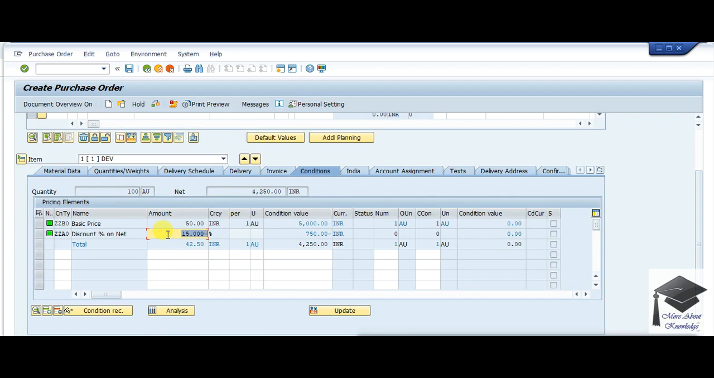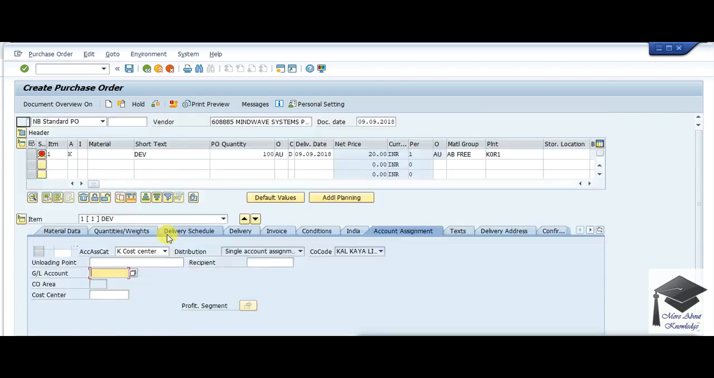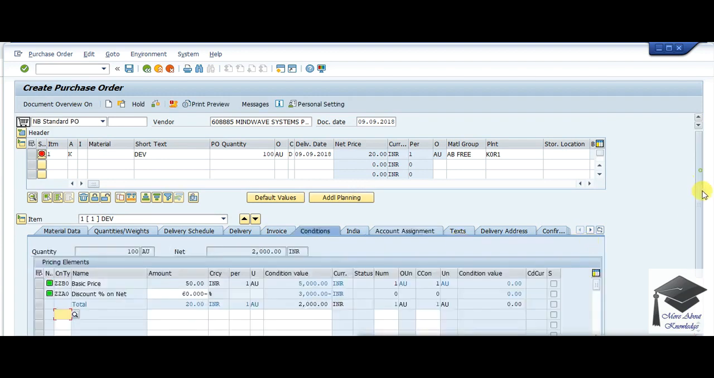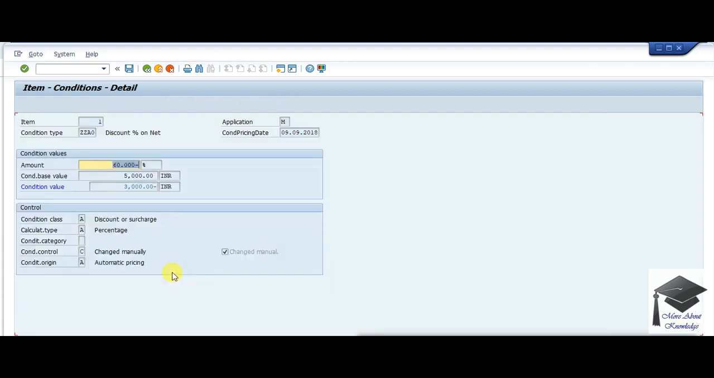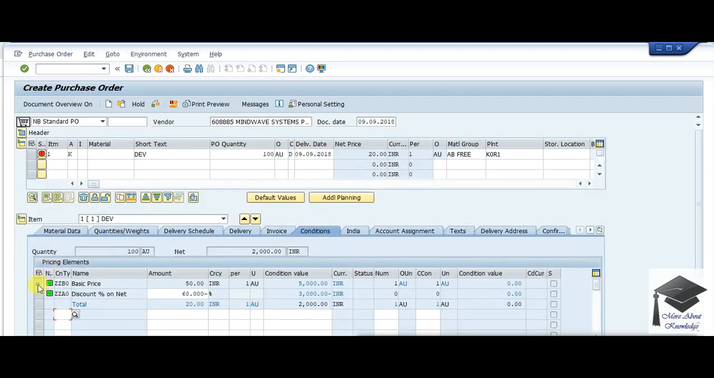Suppose someone has changed this price, like 60% of discount, and you are not able to find it. How can you understand that this has been changed after creation of the document, that this has been changed by someone? So you just need to select the document and then go to condition details. Here is the option you can find, condition control, where it has been written as changed manually. So the condition origin was the automatic pricing and then it's been changed manually by the user. So I have not changed the first one. Let me check the first one.